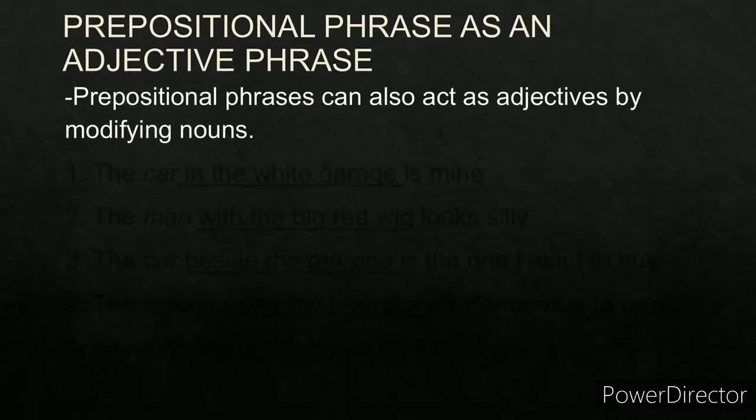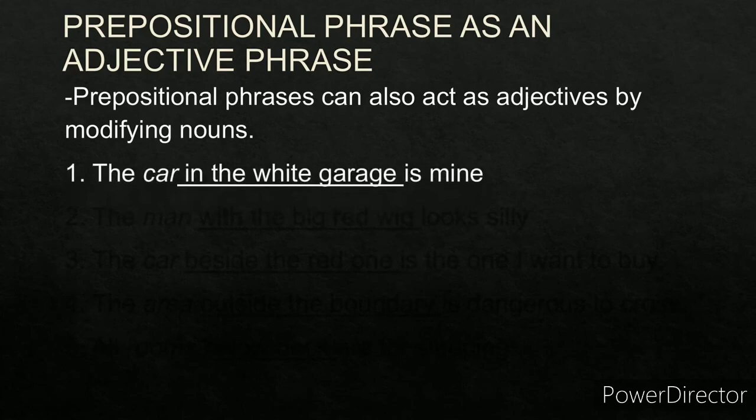Now prepositional phrase can also act as an adjective phrase. What does an adjective do? Adjectives basically modify the nouns or the pronouns. So let's see the examples. The car in the white garage is mine. So the car is a noun. The noun car is modified. The car, which car? In the white garage. So it modifies the noun car. So in the white garage is a prepositional phrase acting as an adjective phrase.